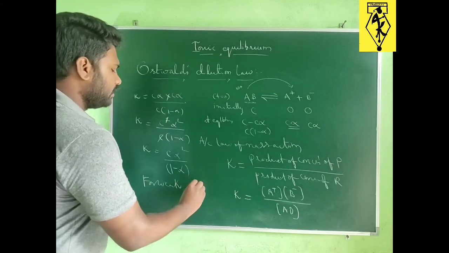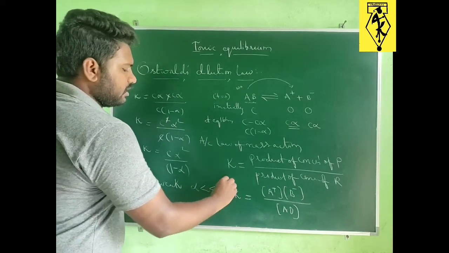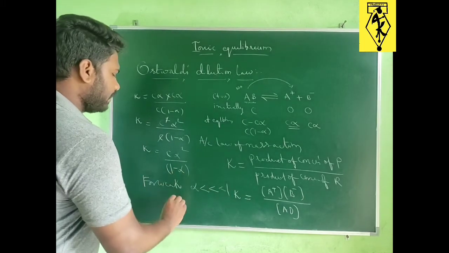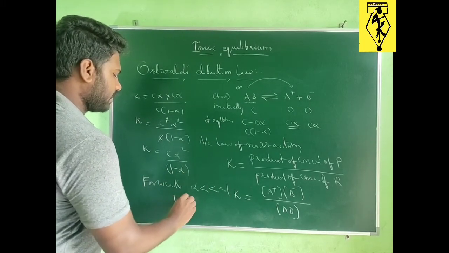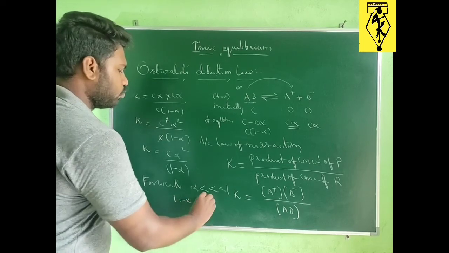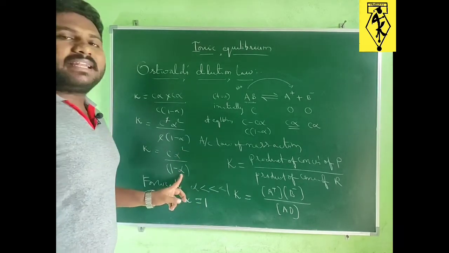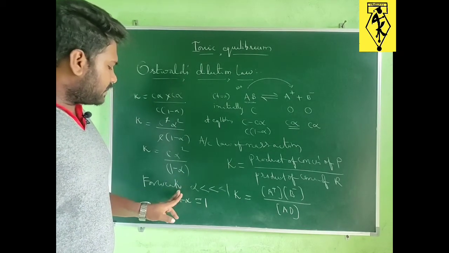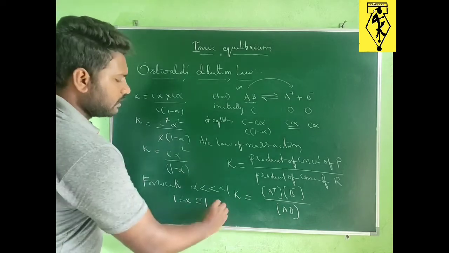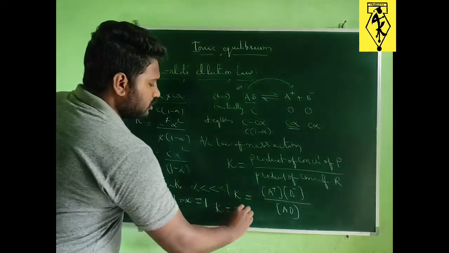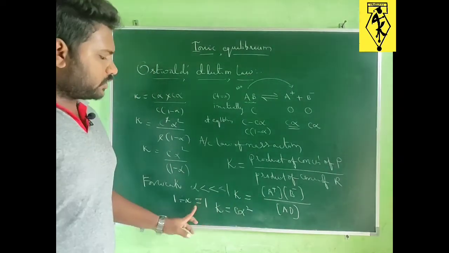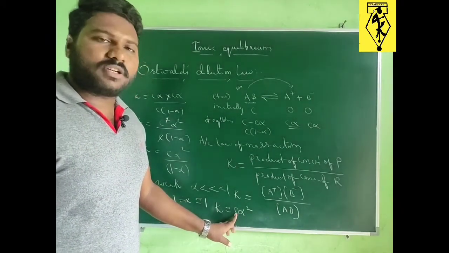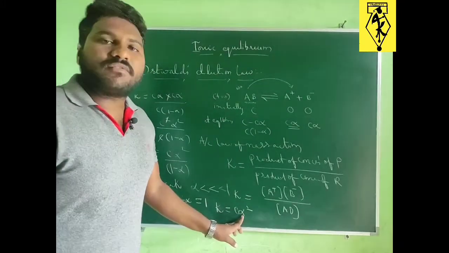Then what it means? So alpha is very less than 1. So for any weak electrolyte, 1 minus alpha can be taken as 1, because we can neglect this degree of dissociation for weak electrolyte. So because of this reason, this equation becomes K is equals to C alpha square. So dissociation constant K is equals to C alpha square. Here C represents the concentration and alpha represents the degree of dissociation.